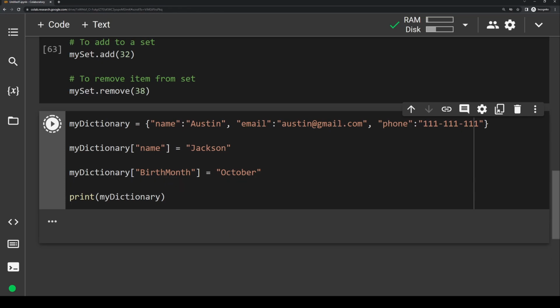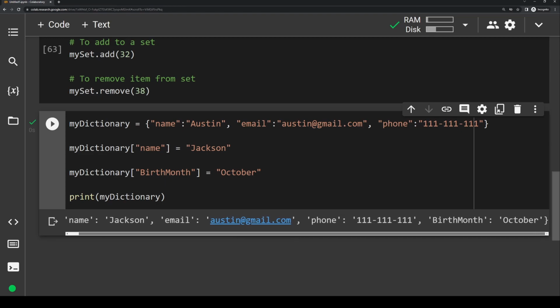And if we run this, you'll see there's a scroll bar here, but it added a new key value pair at the very end of it with just birth month and October. To remove an item from a dictionary, we would just use the .pop method. And inside the parentheses, we'll just put the key of the key value pair that we want to delete.